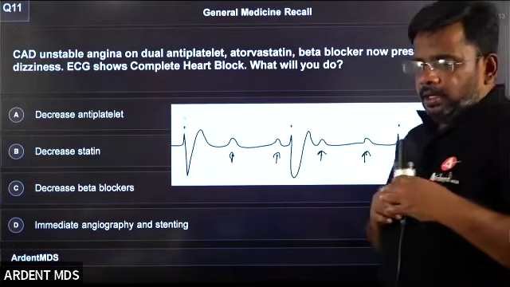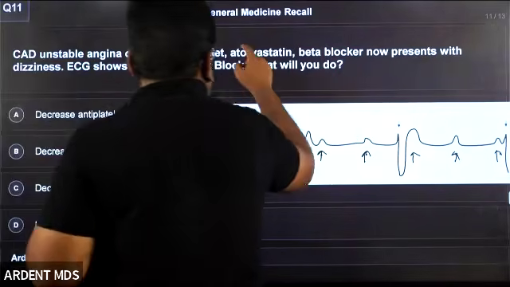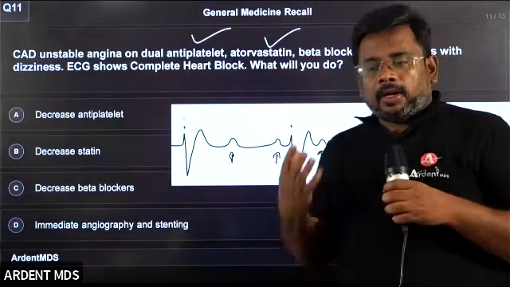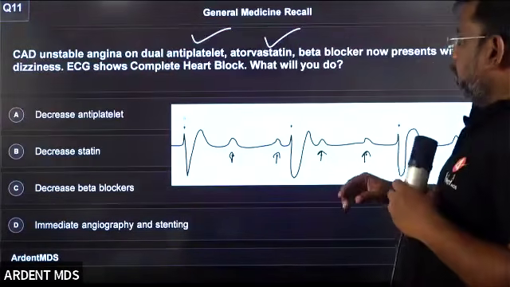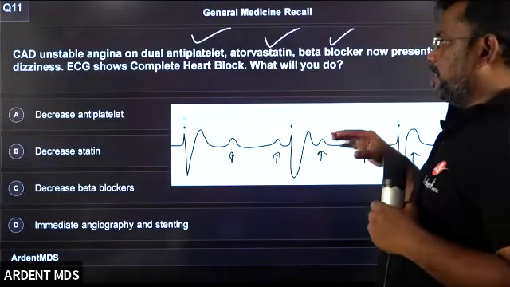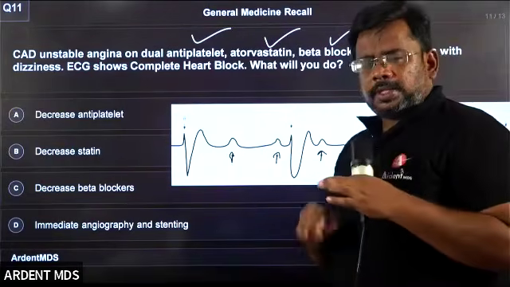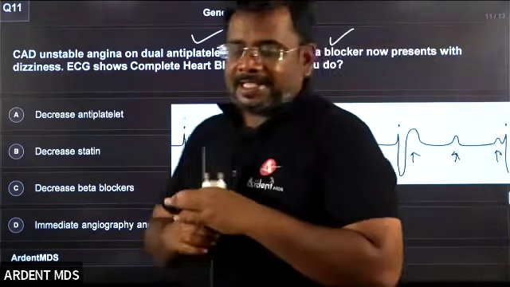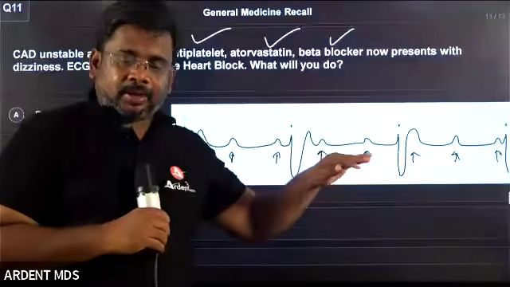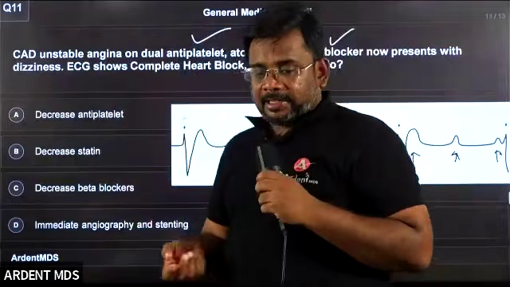The patient is taking dual antiplatelet, atorvastatin. Atorvastatin is the drug which is used for hypercholesterolemia. Beta blocker. The patient is now presenting with the disease. ECG shows complete heart block. What will you do? So simple question. Actually, this ECG is given here to make you panic. This question, ECG is not needed actually. Try to apply the concept, and even in the question itself you can easily answer.